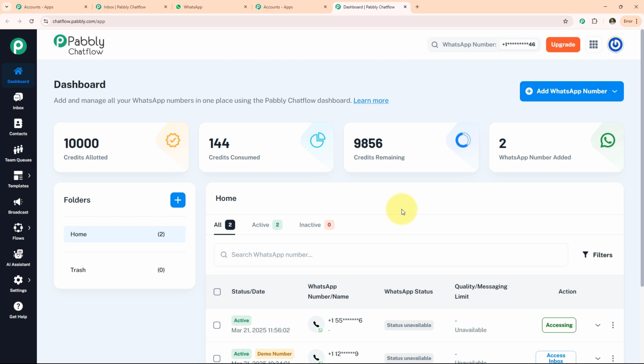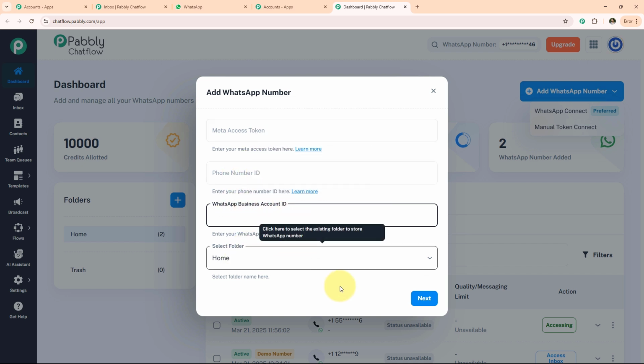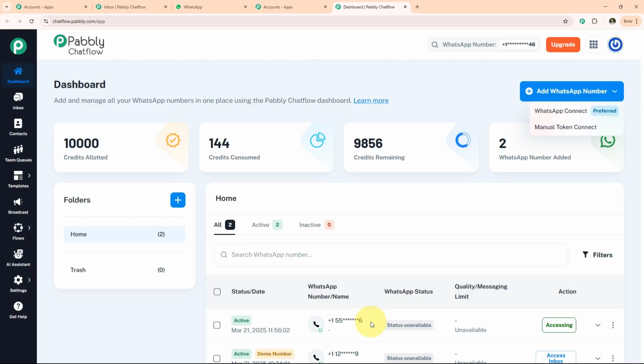Now if you want to know how you can add a WhatsApp number, simply click on add WhatsApp number. Now we have two options: WhatsApp Connect Preferred and Manual Token Connect. With the help of WhatsApp Connect Preferred, we can automatically update our access token. Now we have an option Manual Token Connect. Simply click on it and fill the details over here like Meta Access Token, phone number ID, WhatsApp Business Account ID, and select the folder and simply click on next. After clicking next, you have successfully added your WhatsApp number like this, and simply click on the accessing button.